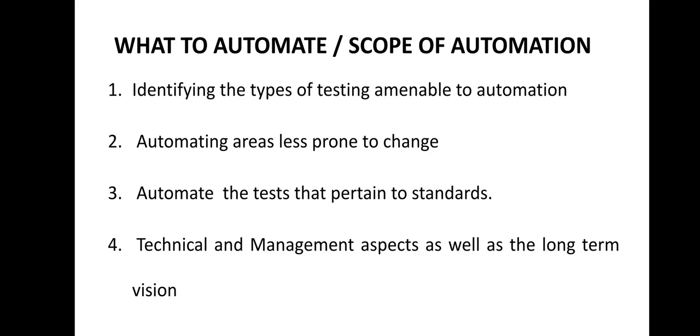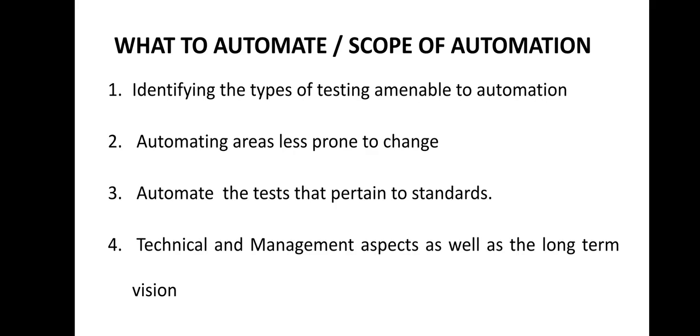Clear? Now one more thing that is very important: when you are going for automation, you have to approach the management first. You have to see the availability of technical things in your organization, and if you want some more or less, then you have to talk with the senior management, and take the opinion and commitment of the senior management.